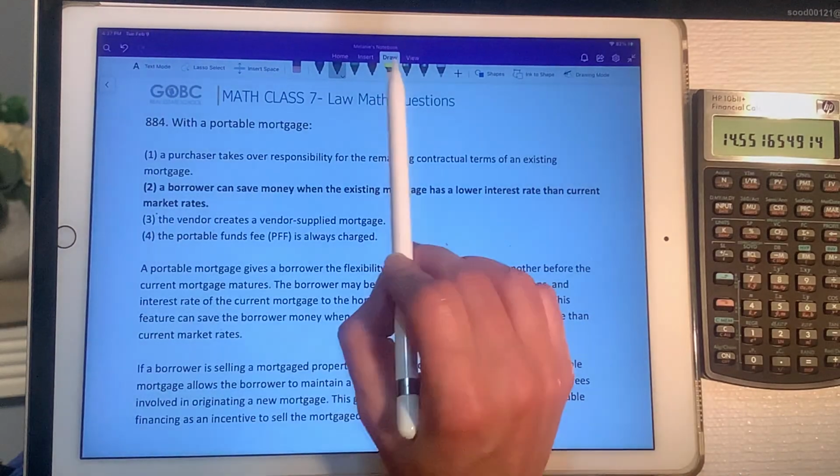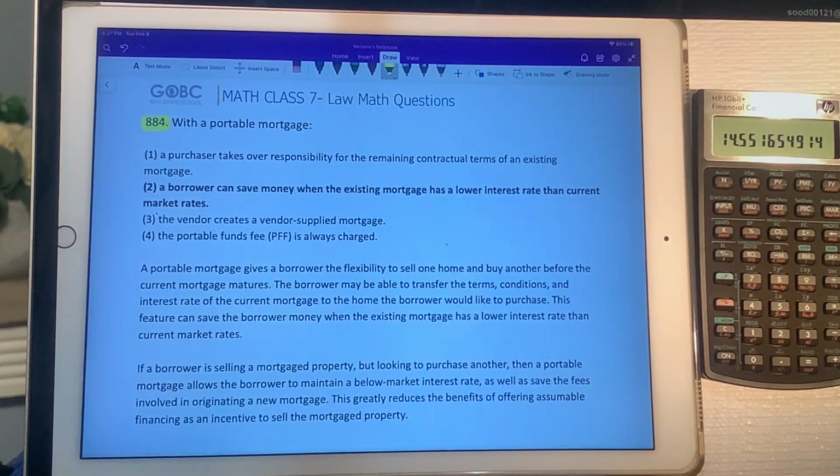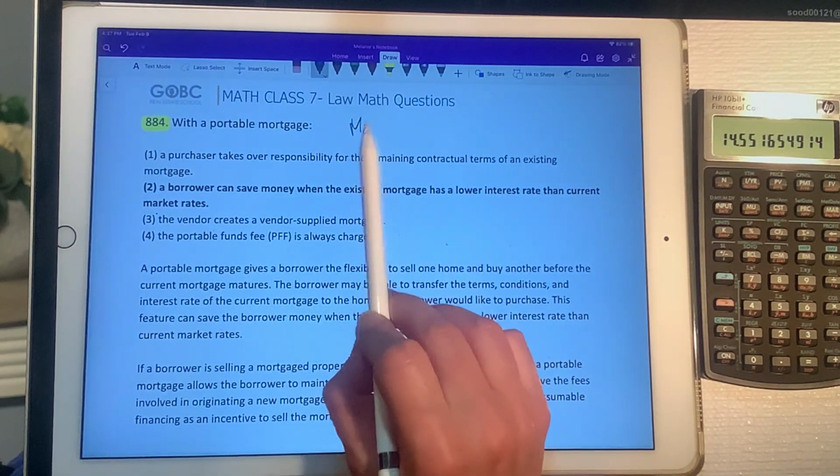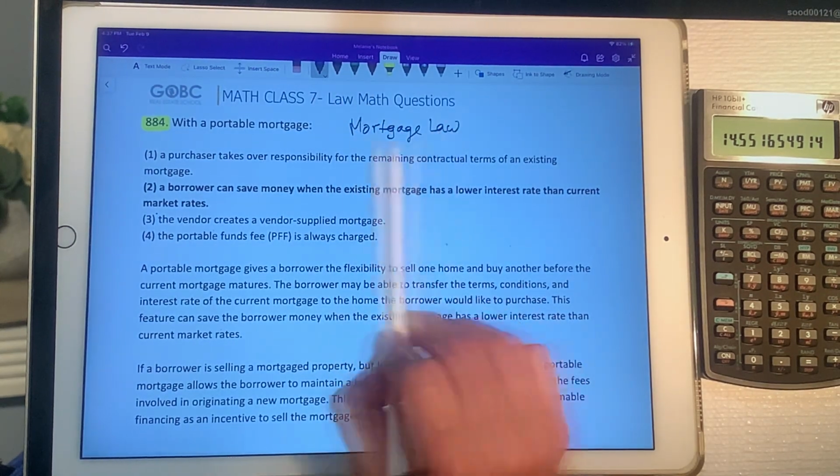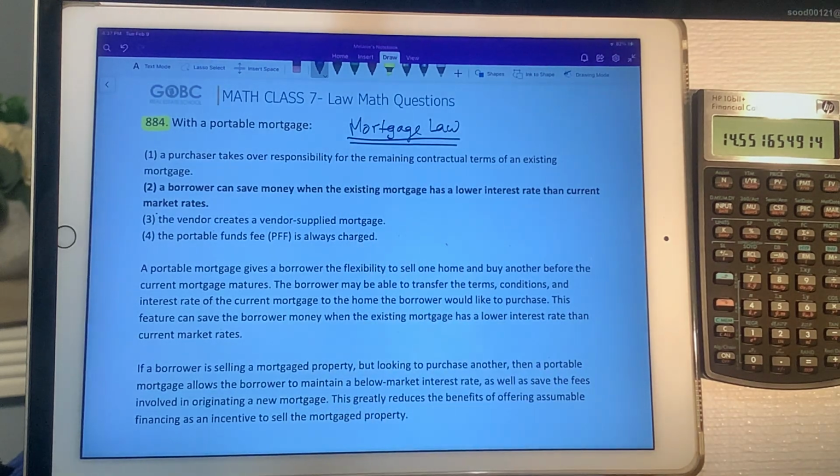Okay, so 884 is about portable mortgages. If you don't remember what a portable mortgage is from the video, and what video am I talking about? Oh, this one again. This one is really important to watch a couple of times. It'll really help you with these math law questions when you get into these.